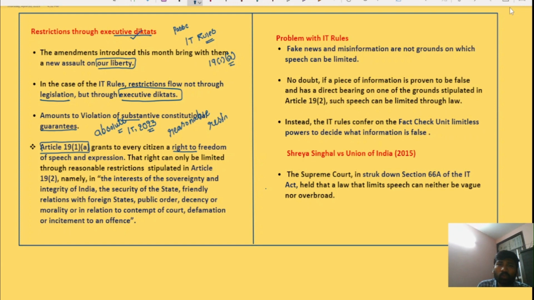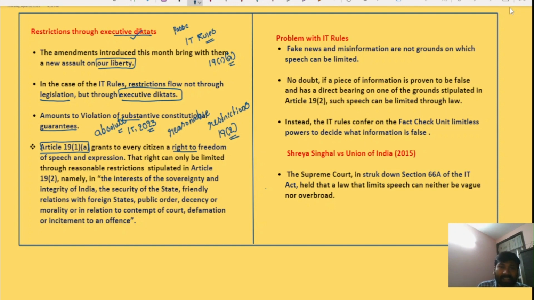So what are those reasonable restrictions? The reasonable restrictions are provided under Article 19(2) of the Constitution. Based on these grounds, the state can restrict the right to freedom of speech and expression.